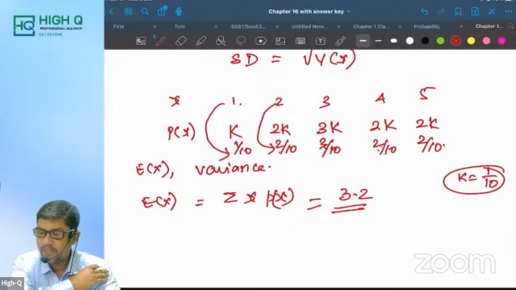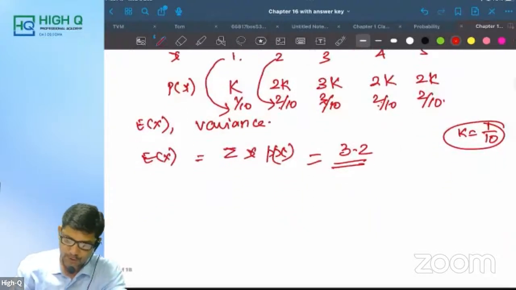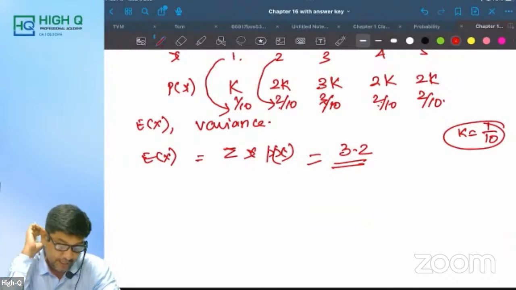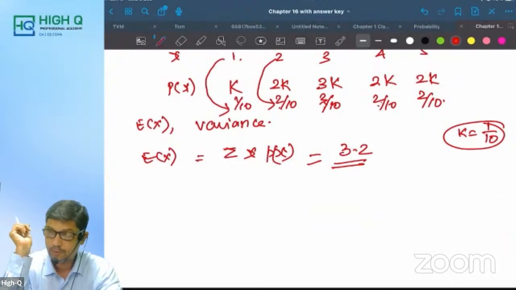Someone asks whether the table question was not given in the September attempt. No, it was there. Check it once again.